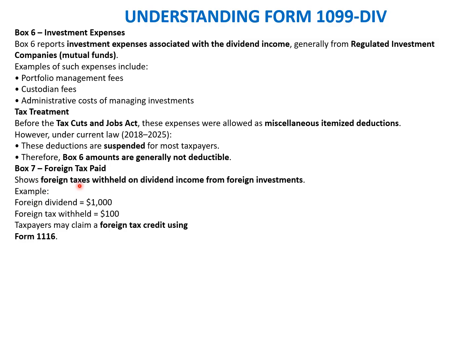And then box 7 is foreign tax paid, which shows the foreign taxes withheld on the dividend income from foreign investments. On foreign dividends, foreign tax is withheld, and the taxpayer may claim the foreign tax credit using form 1116. This is the same way the tax credit can be availed on the 1099-INT form. Similarly, any tax withheld from dividends earned from foreign companies can be used as a foreign tax credit. So we'll move to the next slide.